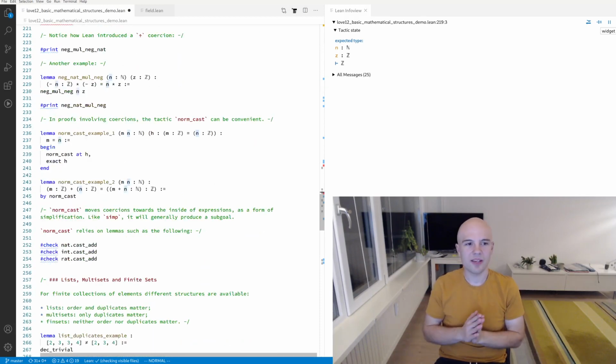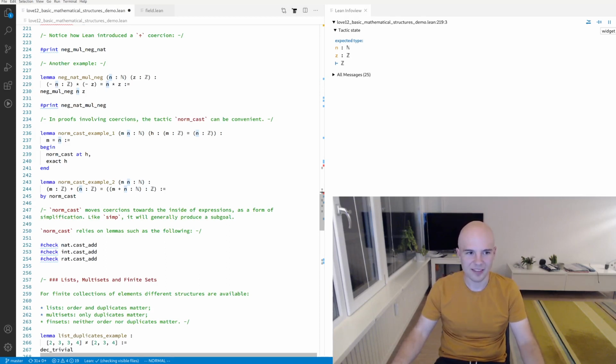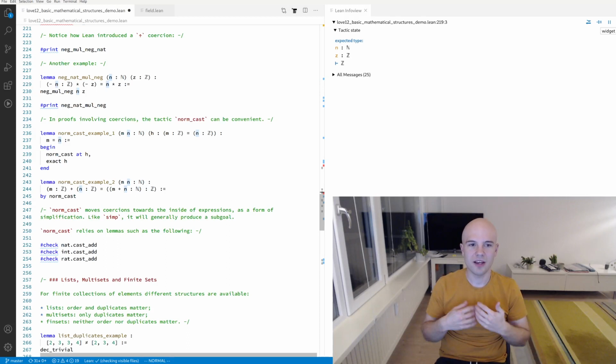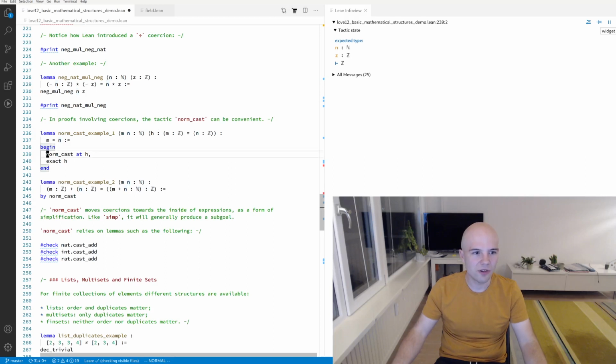Now, a very nice, convenient tactic when you want to prove things about coercions is the norm_cast tactic, which tries to simplify coercions in a useful way. So for example, if you have an equality between two coercions here, like up arrow equals up arrow, then norm_cast will typically be able to remove this.